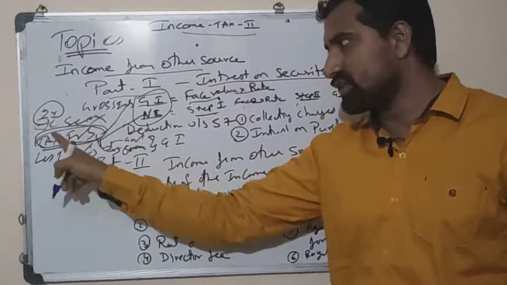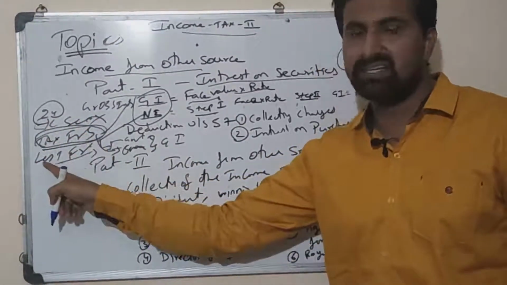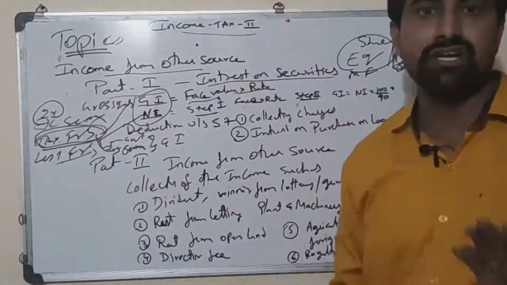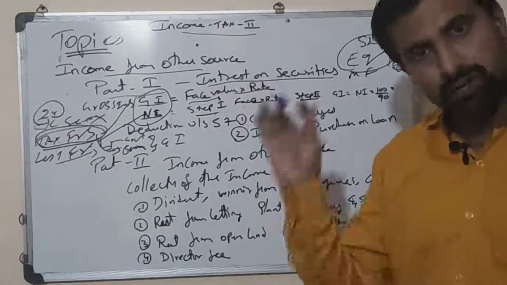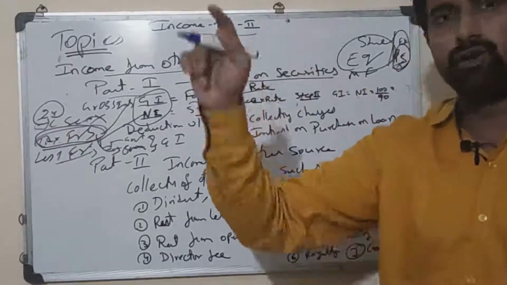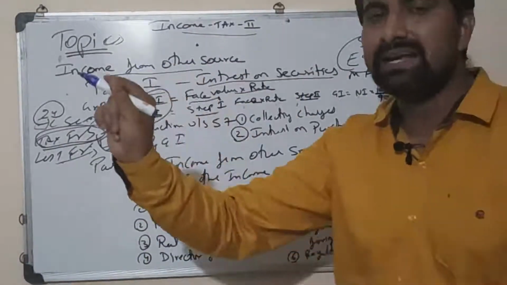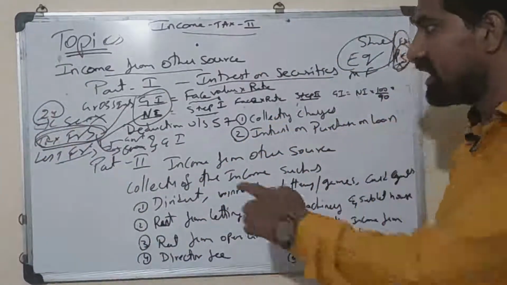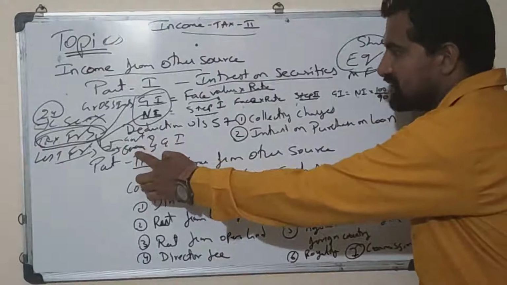One is exempted securities, the other one is tax free, and the third one is less tax free securities. When I describe exempted securities, they are to be ignored, not to be considered. In the question paper they are going to provide, we will write in the working notes that it is to be ignored.